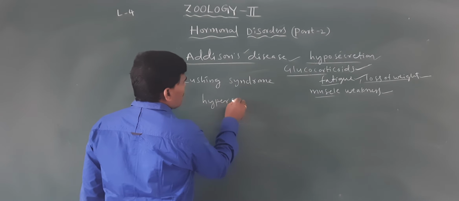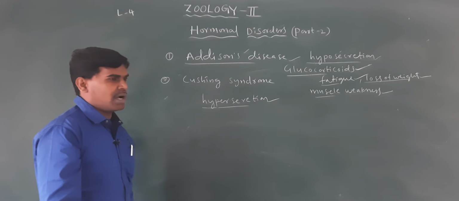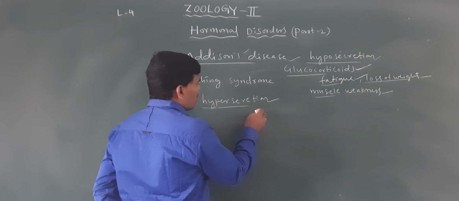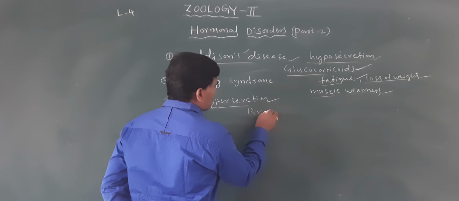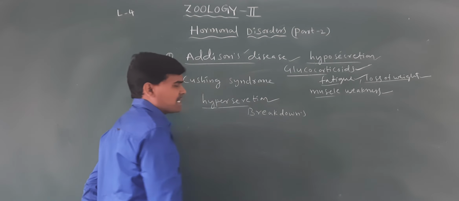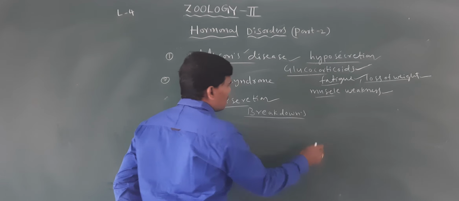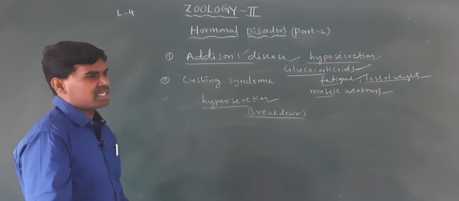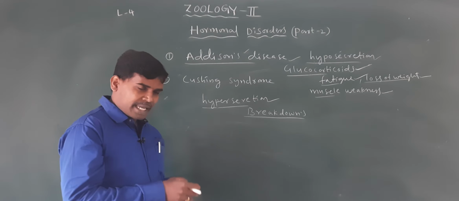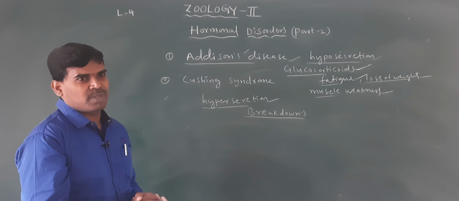So hypersecretion of the glucocorticoids causes breakdown of the muscle proteins. So automatically the fat is converted to glucose, and there is fat deposition in the body.